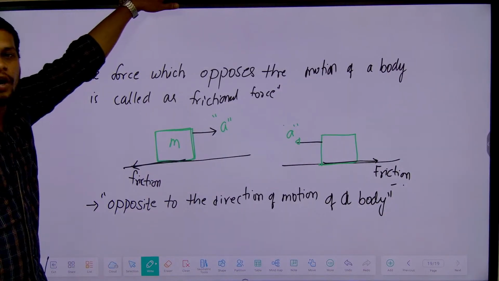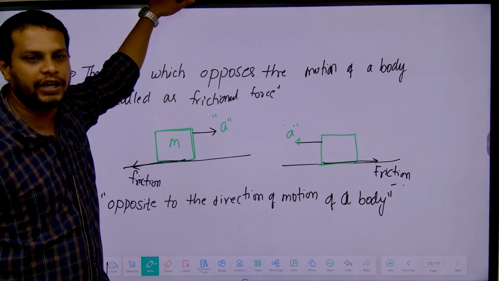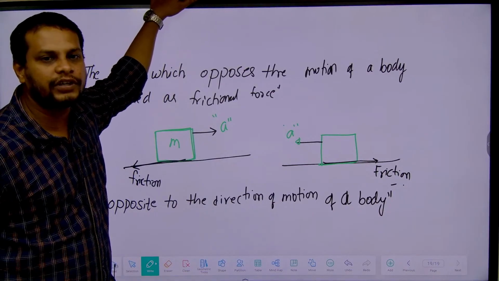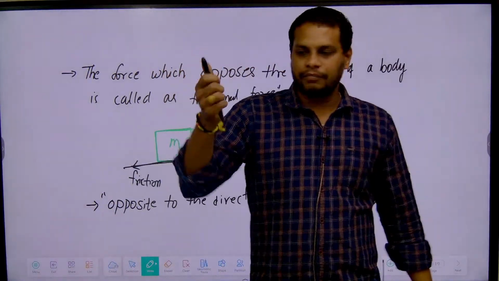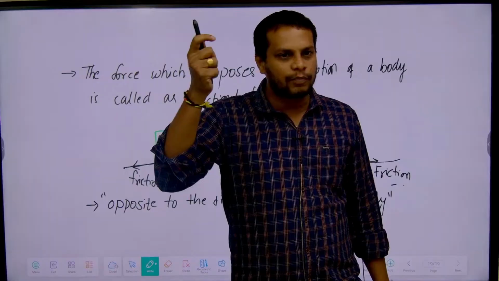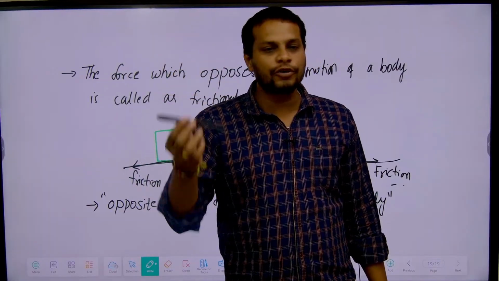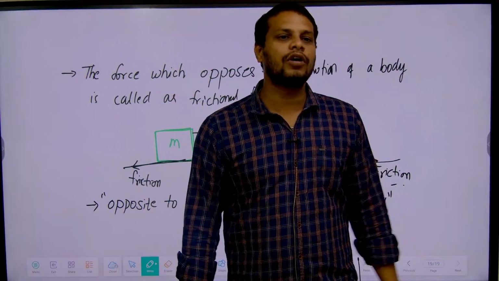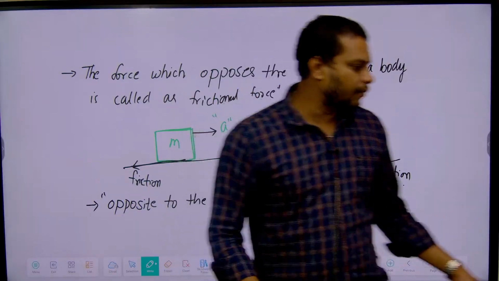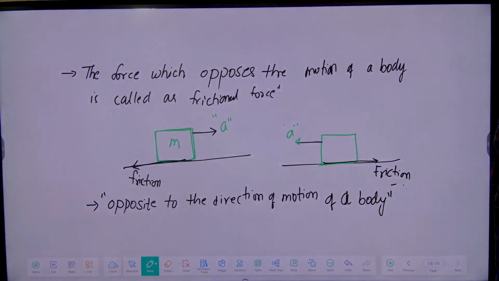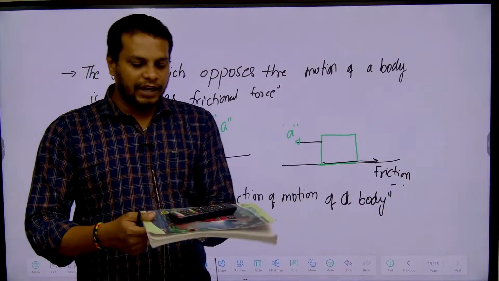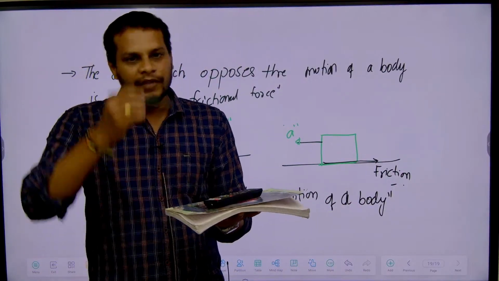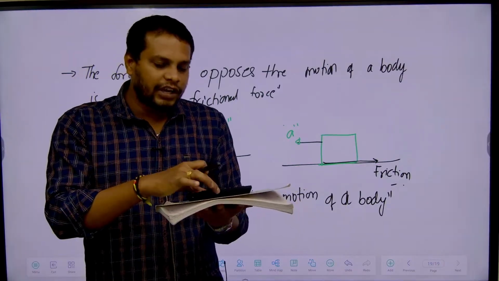See, if any body is in contact with any other body, that is called which type of force? Contact force. Clear? Suppose I hold this pen, there is a contact between me and this block. So this is called which type of force? Contact force. Now see, let us take this as a book. On this book I will place an object like this. Between these two there is a physical contact, right? If there is a physical contact, we can call it which force?